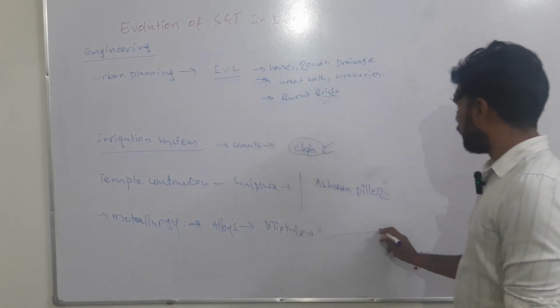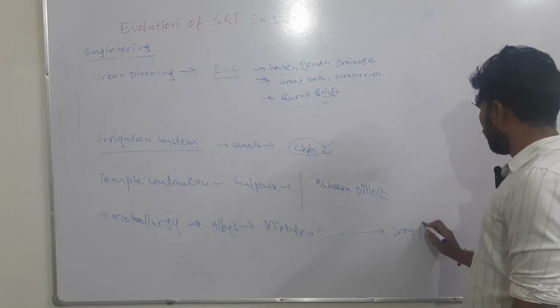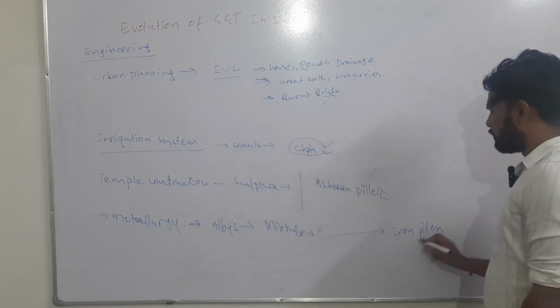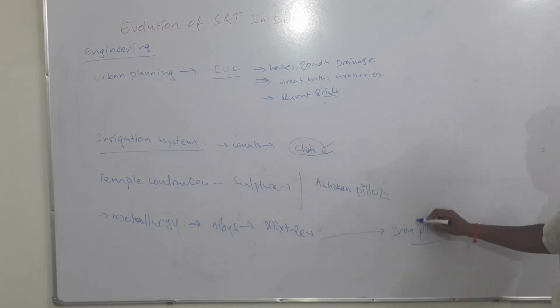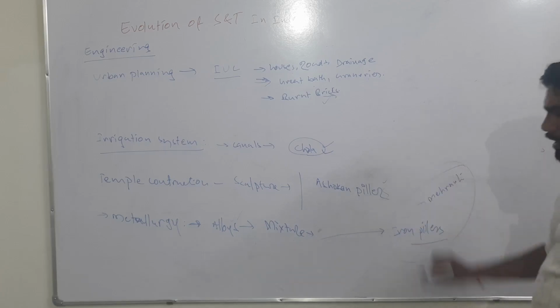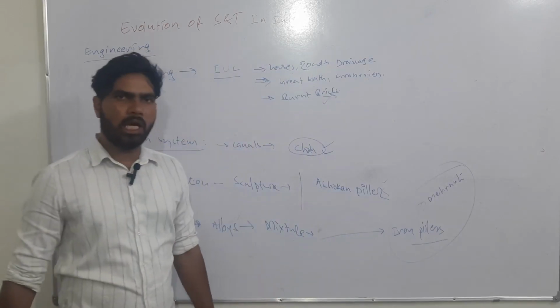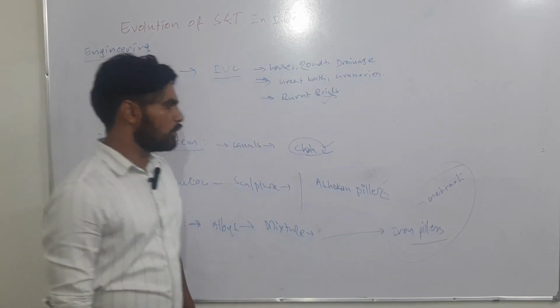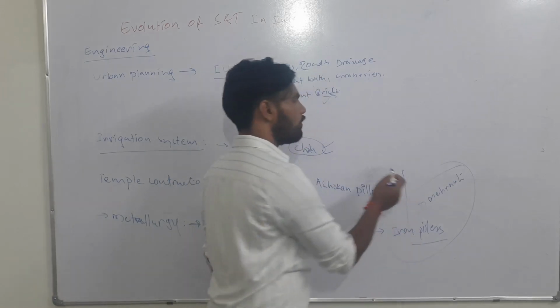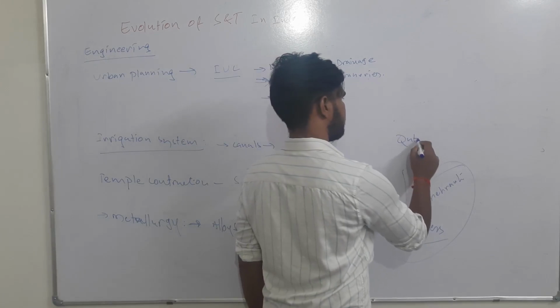The best example is the iron pillar of the Guptas, which was laid during the Gupta period, which is there in Mehrauli. There is also an inscription, famously known as the Mehrauli iron pillar inscription. Now if you want, you can see it in the Qutub Minar complex in Delhi.